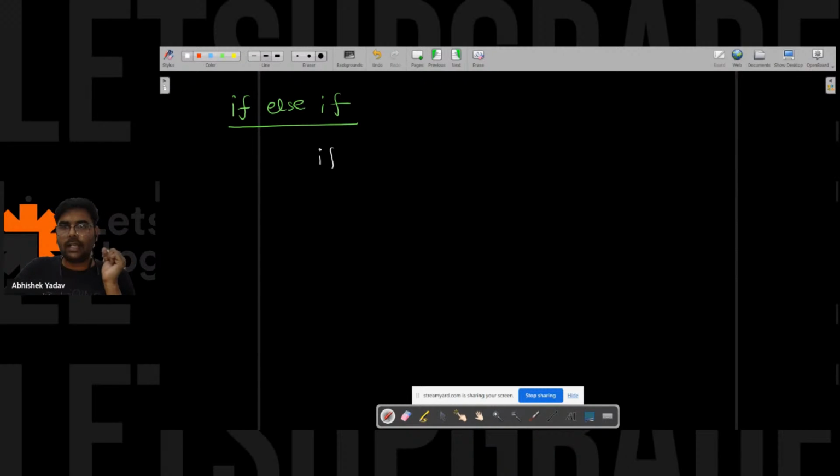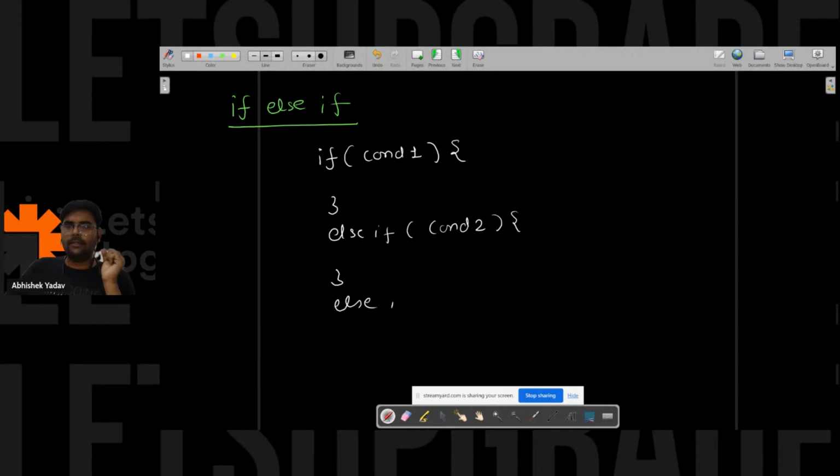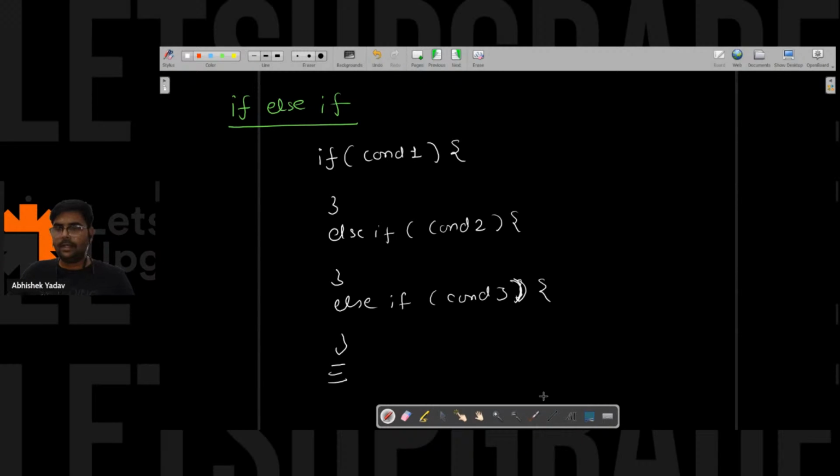So the syntax is, I have to write if, and after that condition, and else if condition 2, else if condition 3. Like this we have multiple else if blocks here, right? And at the end we have the else part, and this else part is optional also, right?